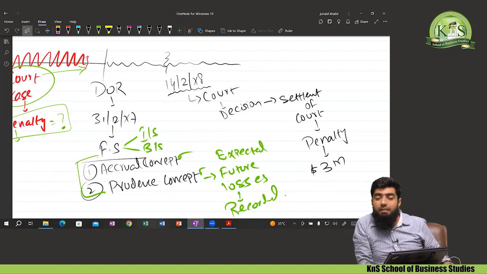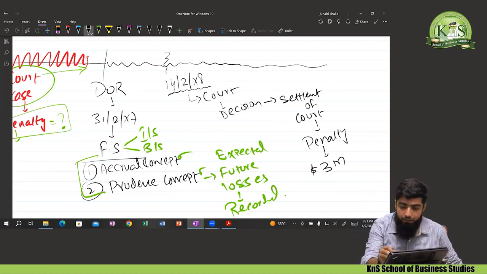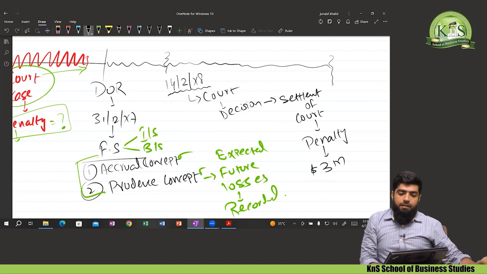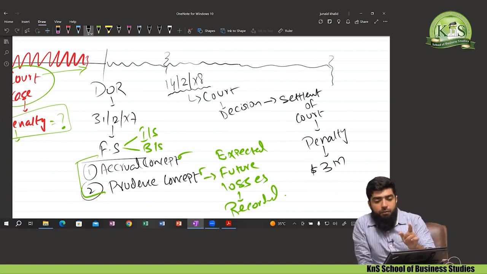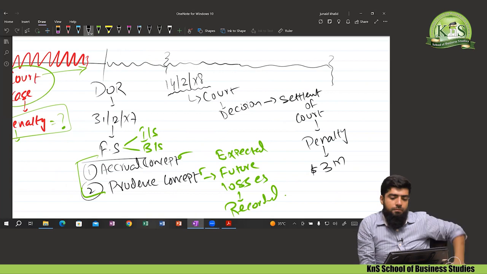Now there is an event after the reporting date, but definitely before the date of authorization. After the date of reporting, there's an event. And what is that event? That is the settlement of a court case. After the date of reporting, that is $3 million. The penalty has been imposed.